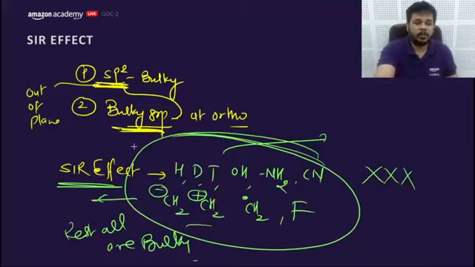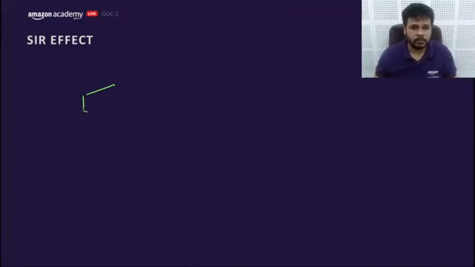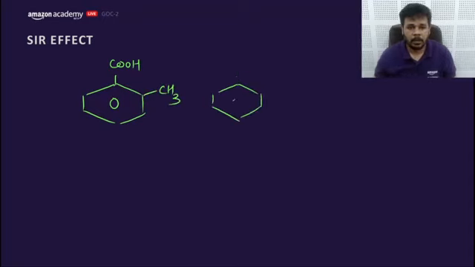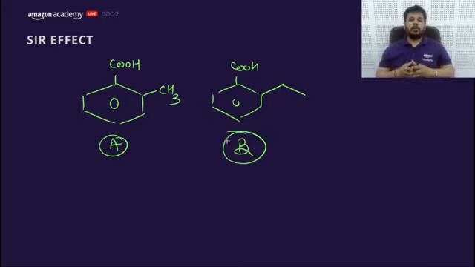Let's have an example to understand this. If I say CH3, and this is ethyl, which is more acidic? The more the SIR, the more will be the acidic strength.